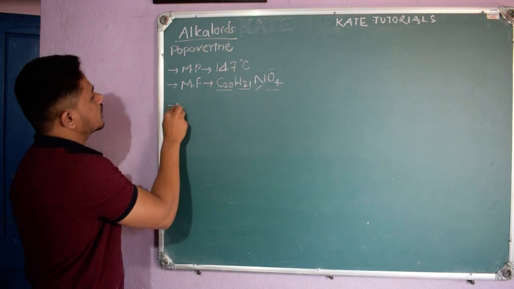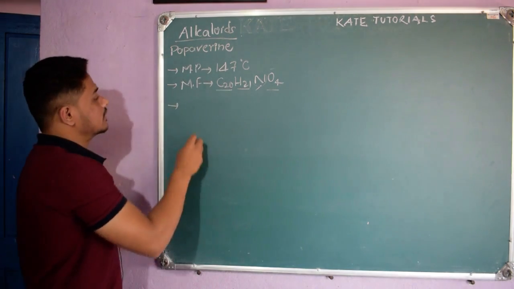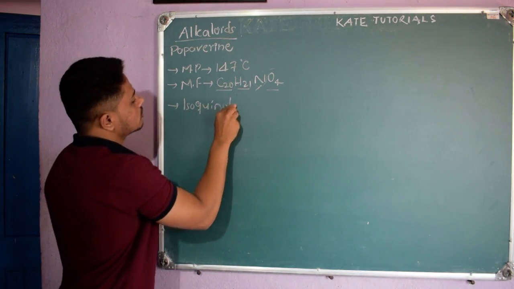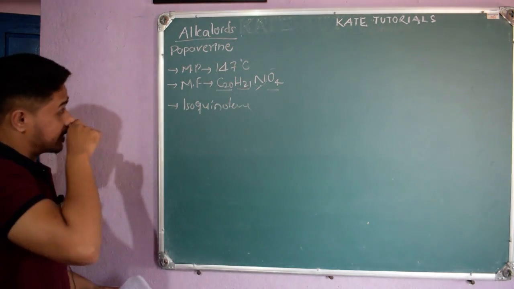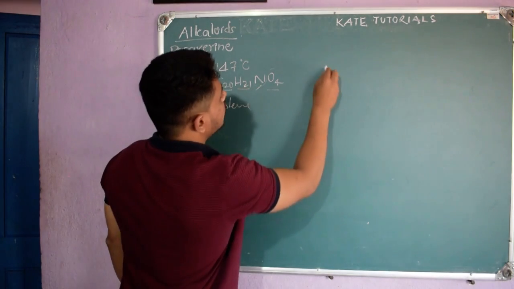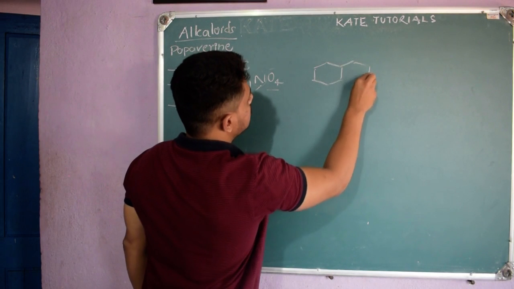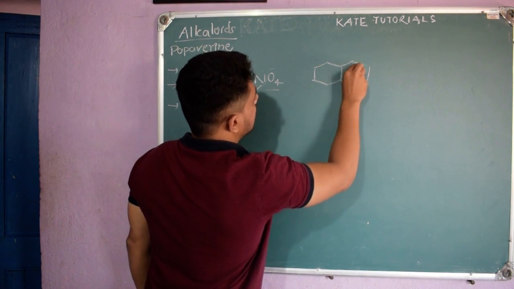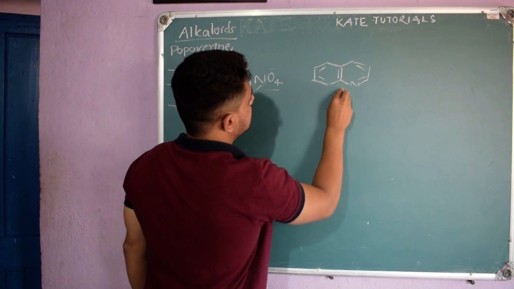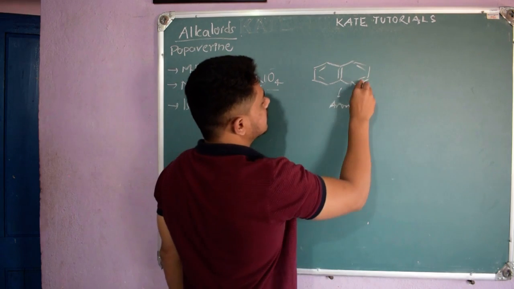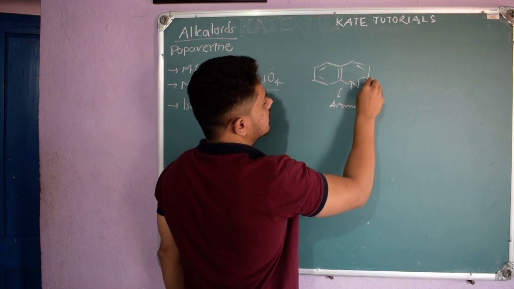And they also found that papaverine contains an isoquinoline alkaloid skeleton, because you know the quinoline structure, right? So this is quinoline and it is aromatic. Isoquinoline means the nitrogen position is here instead of here.